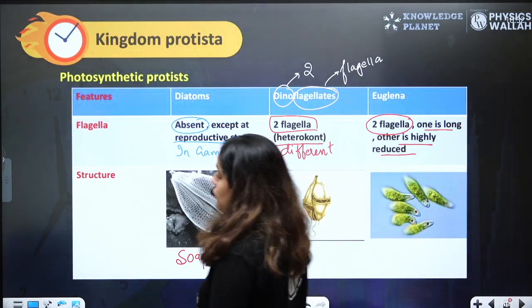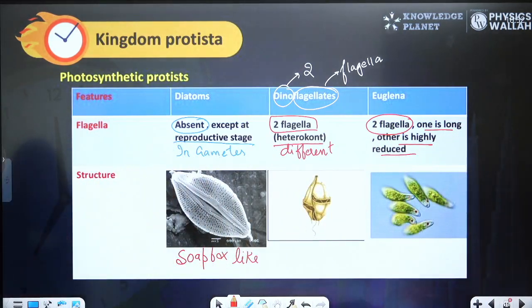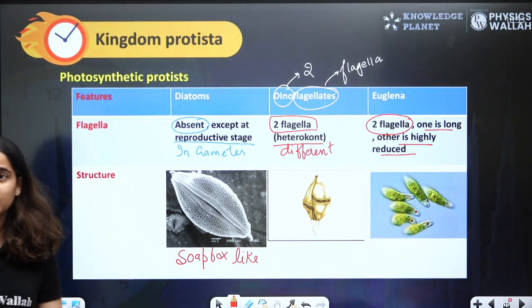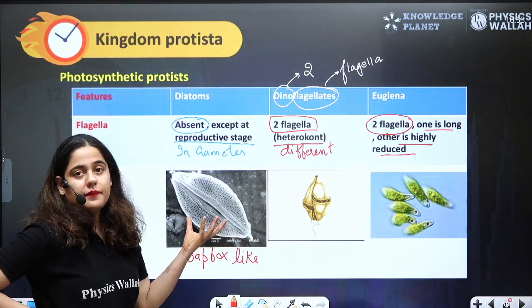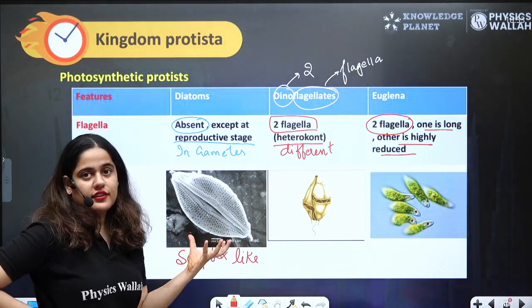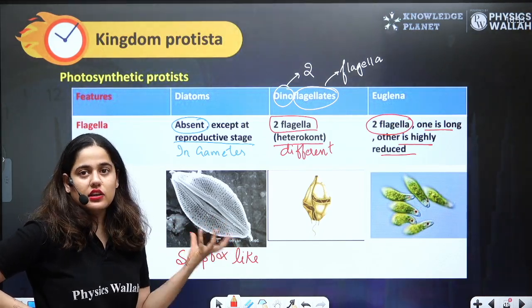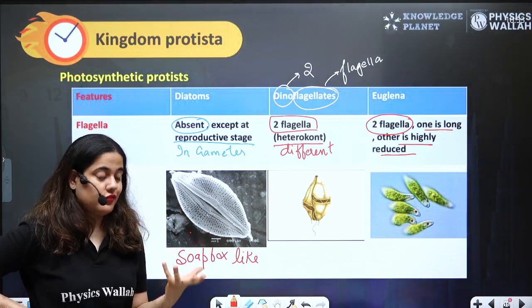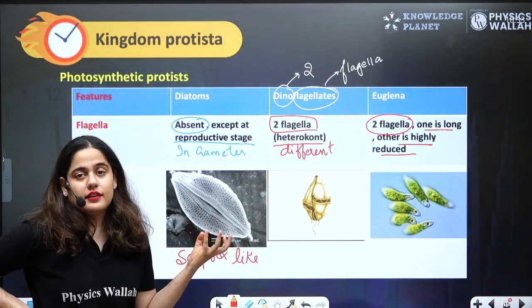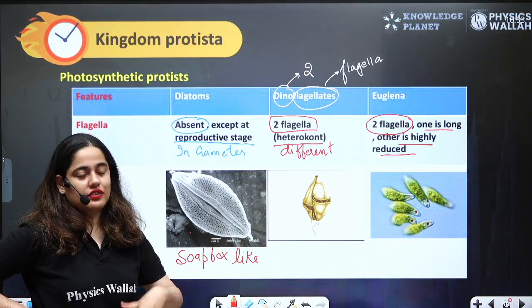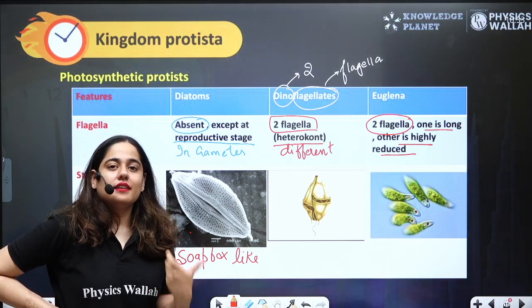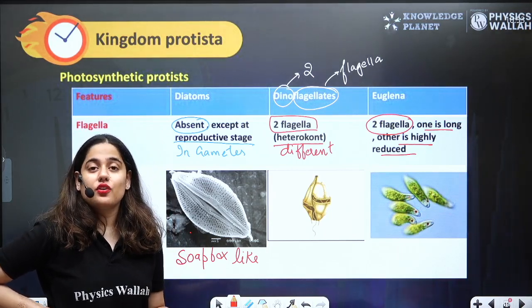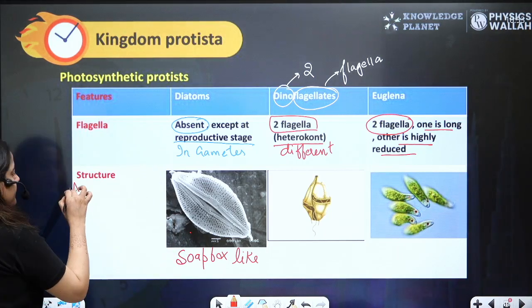Beta, as I told you, in diatoms the cell wall is made up of silica, and silica is very difficult to digest or destruct. So when these diatoms die, everything gets digested except silica, and over hundreds of years their silica gets deposited, and after that you will get a product from mining known as diatomite or diatomaceous earth, right?